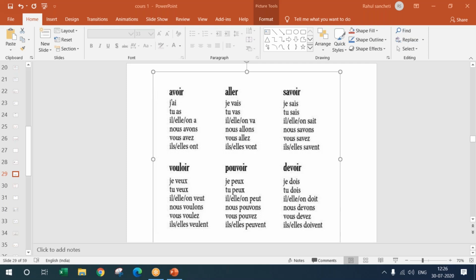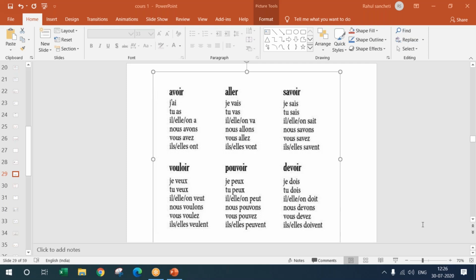So when I say I have to pay you, here to pay is the verb. You is coming after the verb, but in French the you comes before the verb. So here the sentence will be I have you to pay. So that is why the tu is coming before.